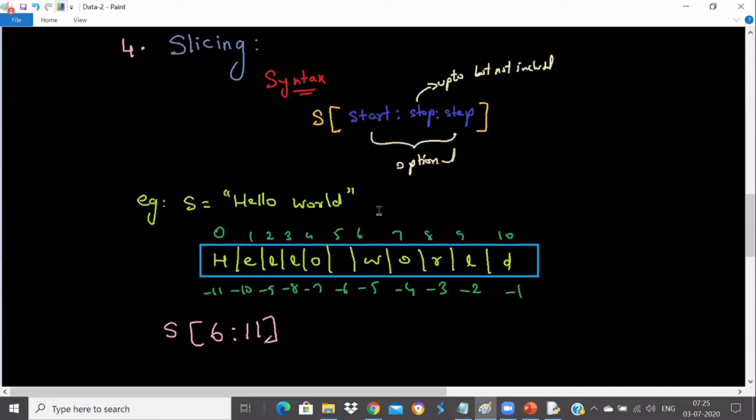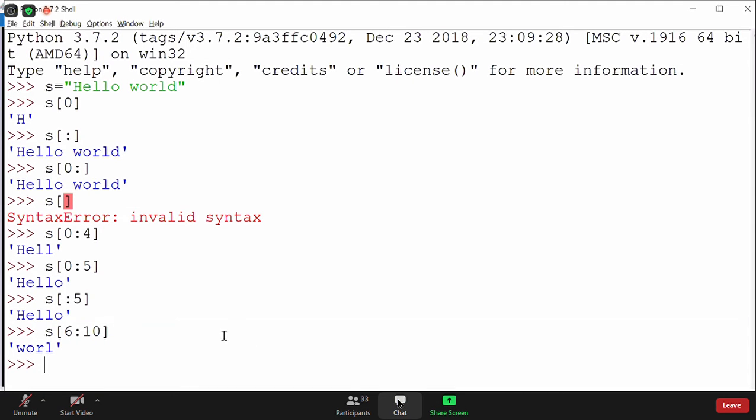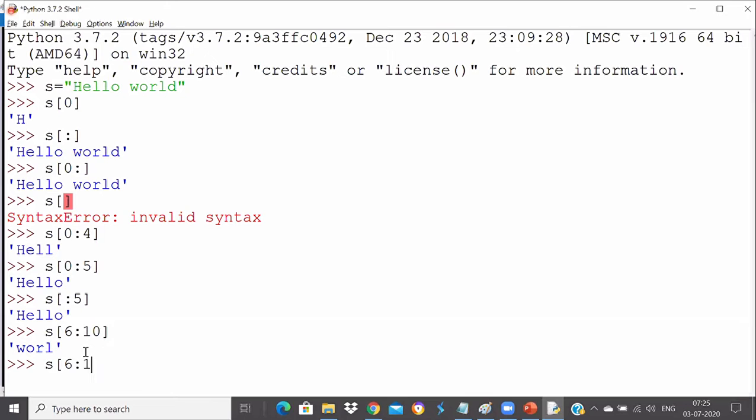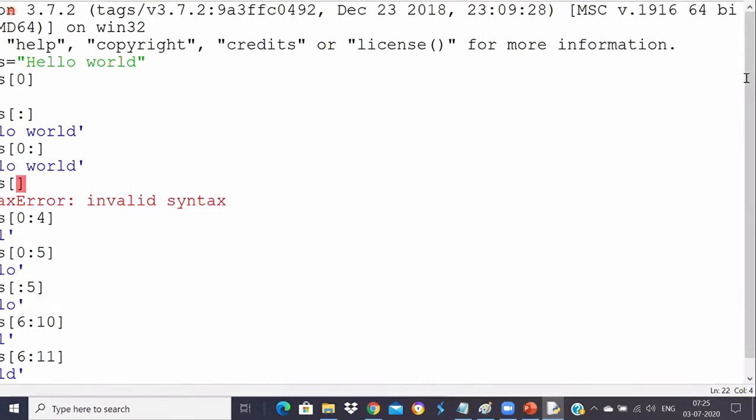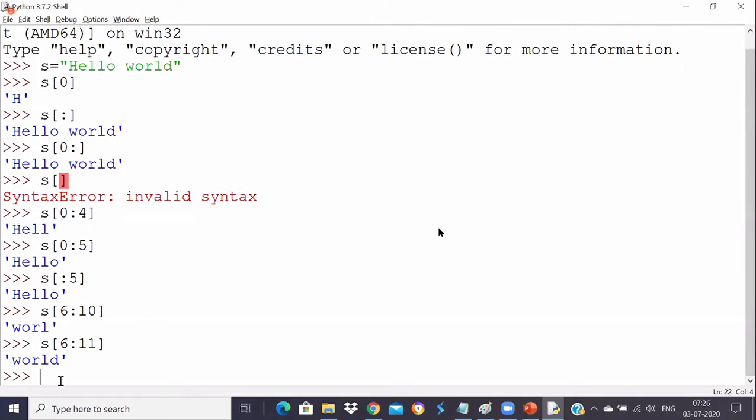So one thing I would like to tell you guys, it's perfectly fine to give 11, because there is no boundary check in slicing. You can give any value, guys. So there is nothing wrong giving 11. So you see, s[6:11], it's perfectly fine. Nothing wrong, because in indexing they will check the boundary, but in slicing there is no check of boundary.